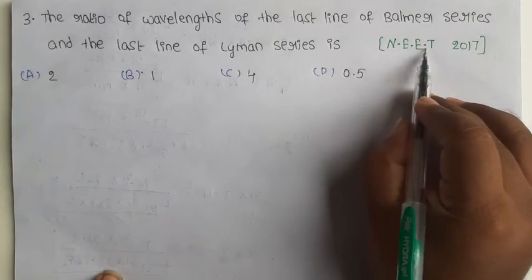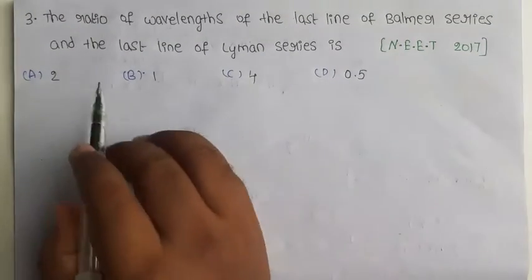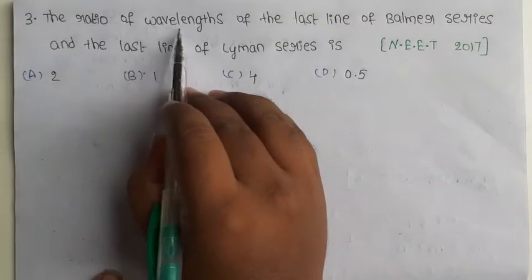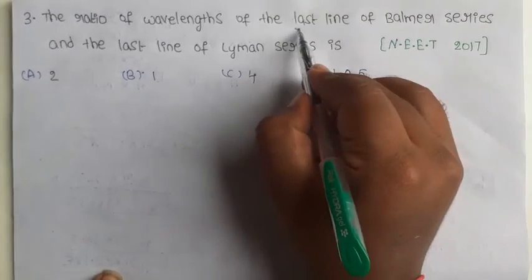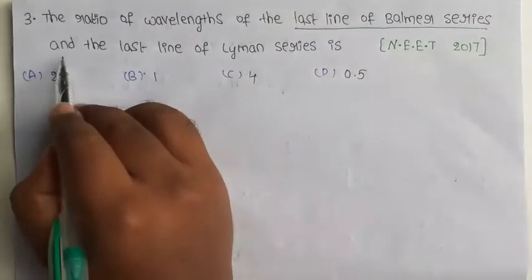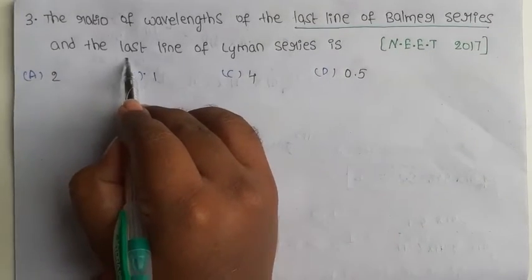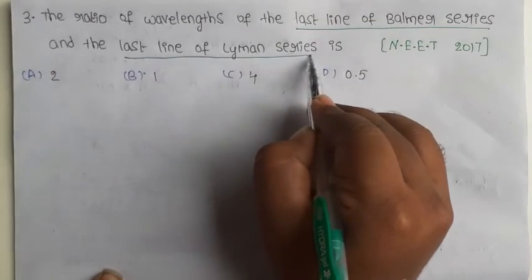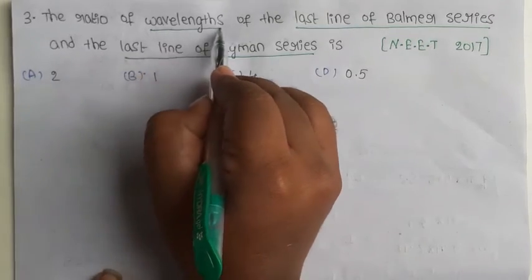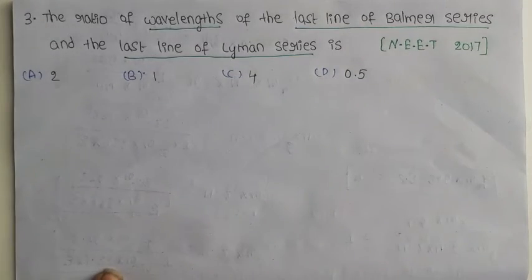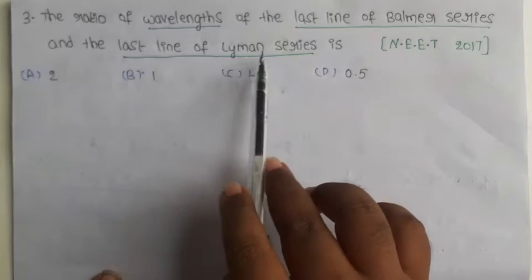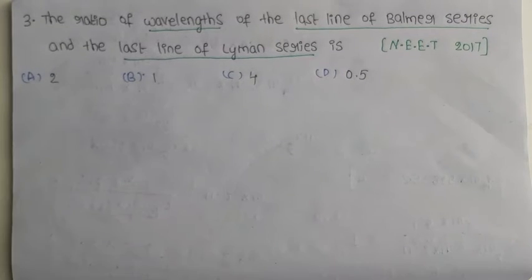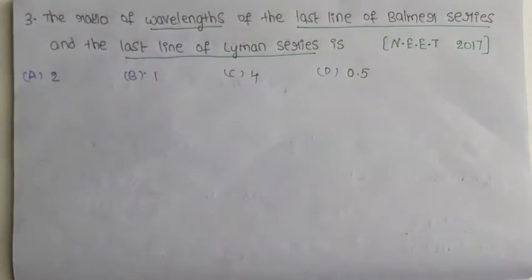Next question, NEET 2017: the ratio of wavelengths of the last line of the Balmer series and the last line of the Lyman series. We will find the wavelength ratio of the last line of the Balmer series and the last line of the Lyman series. In the case of Bohr's model, what is the formula for wavelength?